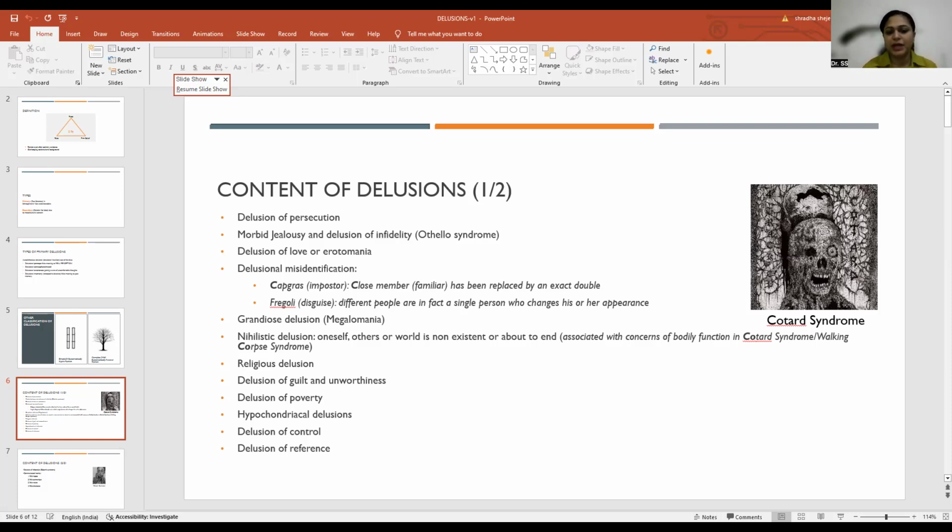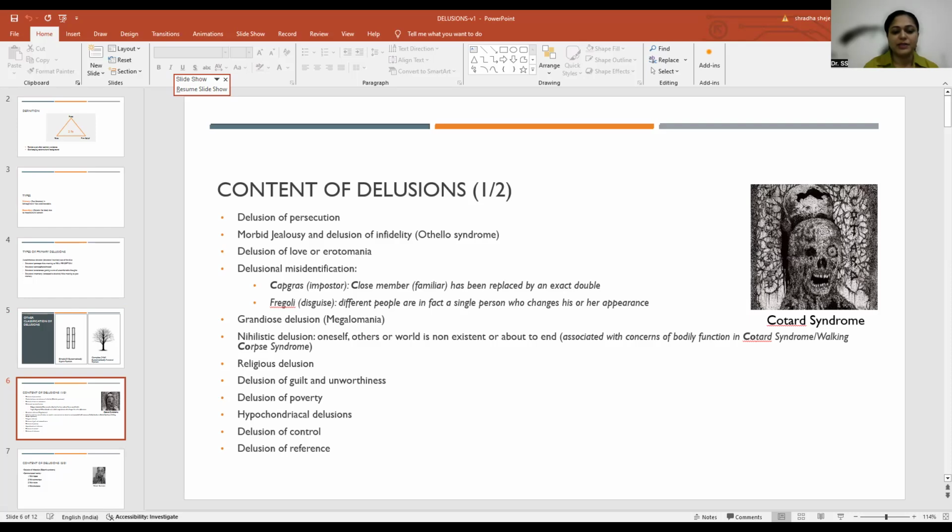Delusion of control, classically seen in schizophrenia, wherein the person feels that he or she is under the control of an external force. For example, I repeatedly say that I feel the aliens are communicating with me, and there can be an extension of this: they are telling me to shut down my computer right now, because if I don't, the world is going to cease to exist. The world is going to just vanish away, and that's why I have to switch off my laptop right now. So someone is trying to control my thoughts and make me behave in a certain way.